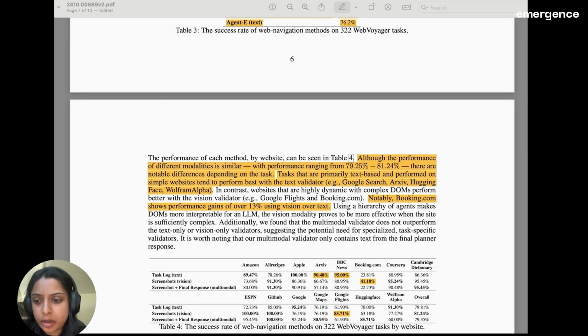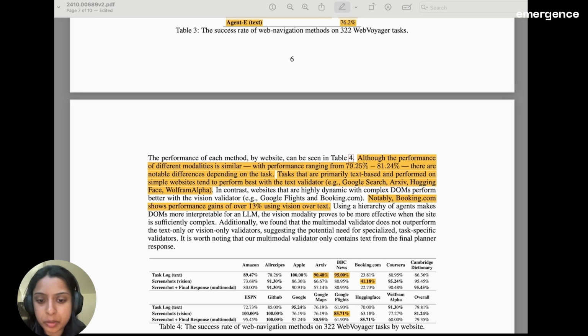One reason we saw high performance in tasks like Booking.com and Google Flights is because highly interactive widgets and websites were very difficult for the agent to interact with and understand only looking at the DOM.